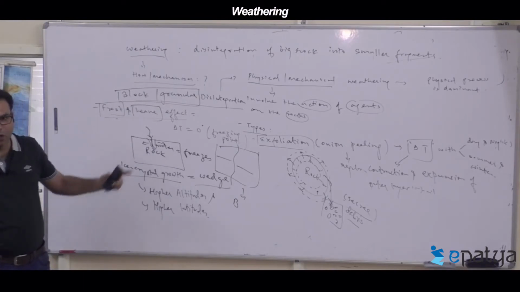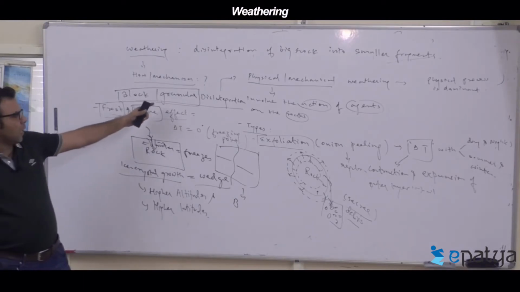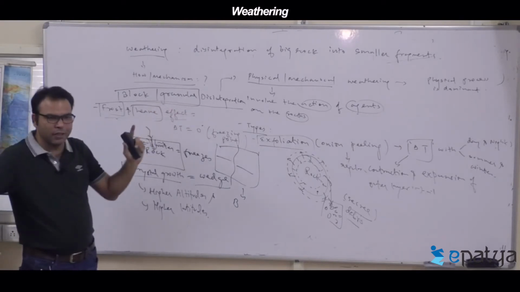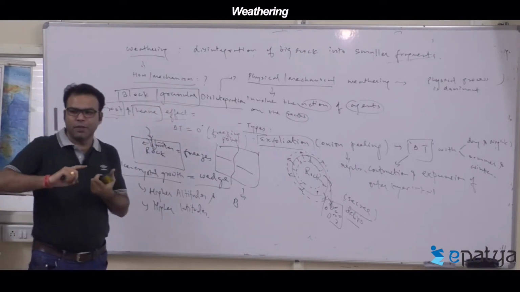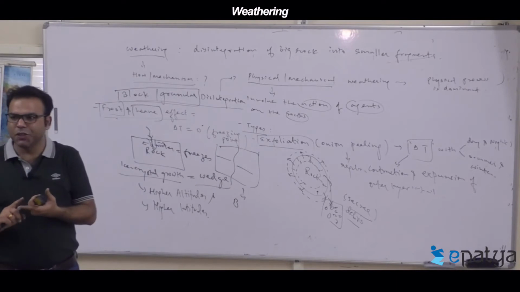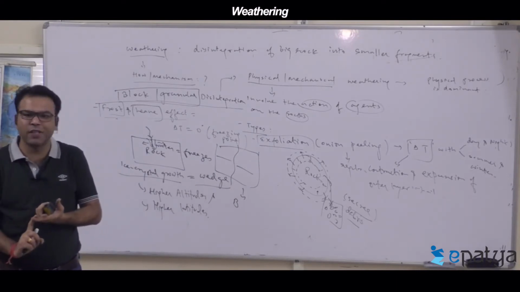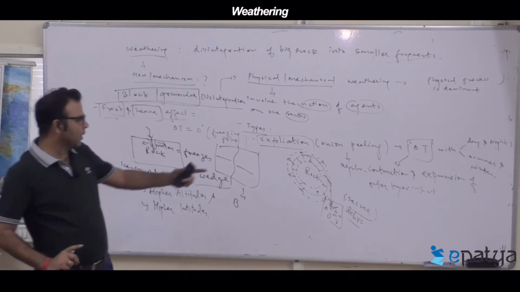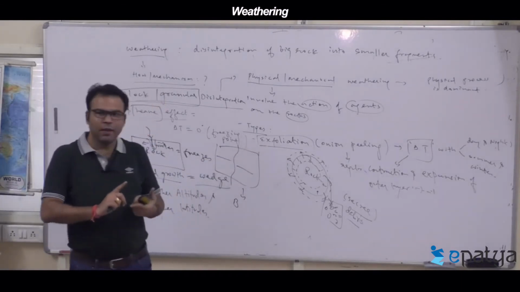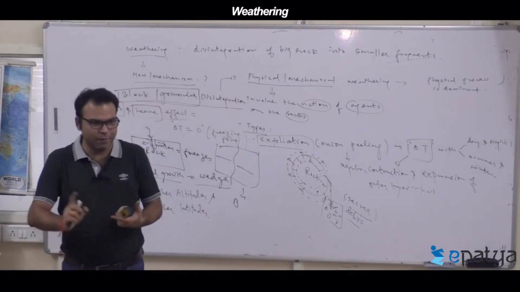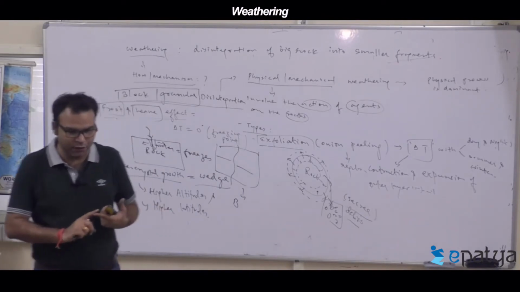These two processes are clear. So granular disintegration takes place at which temperature fluctuation? Around freezing point. But exfoliation can take place at any temperature change.